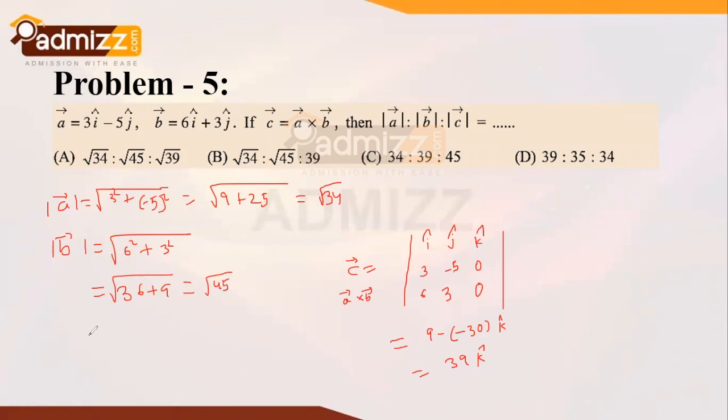And lastly, modulus of C vector is equal to 39 itself. Since it is the square root of 39 square, I will rewrite it as 39. Now if you take the ratio, it turns out to be root 34 is to root 45 is to 39. So your final answer turns out to be option B.